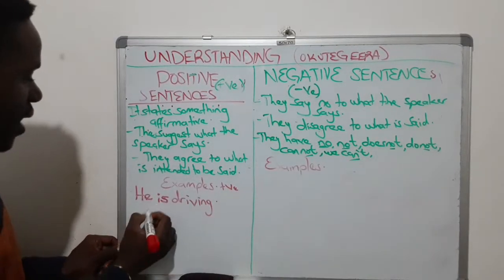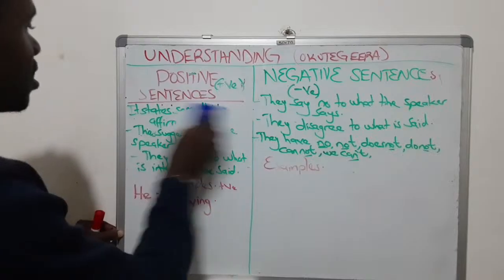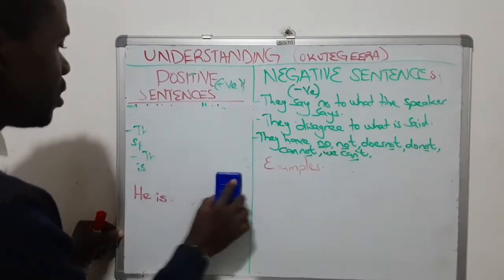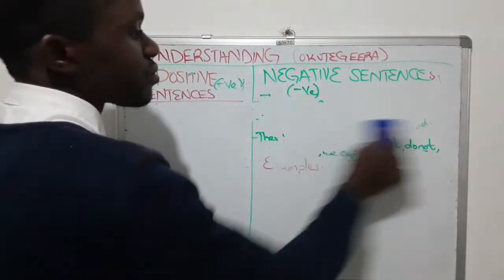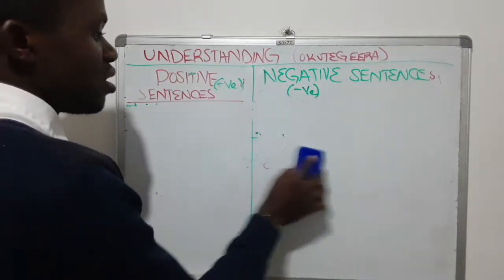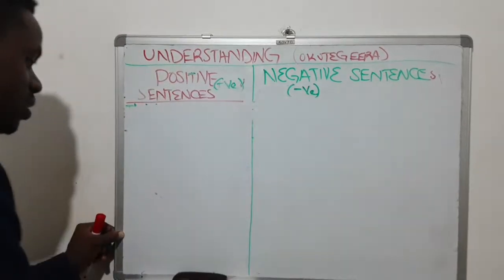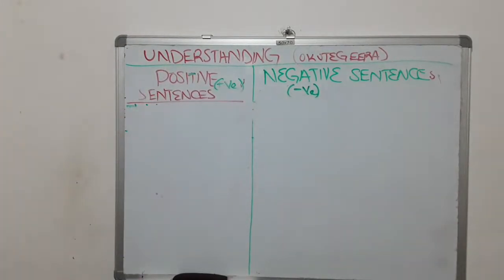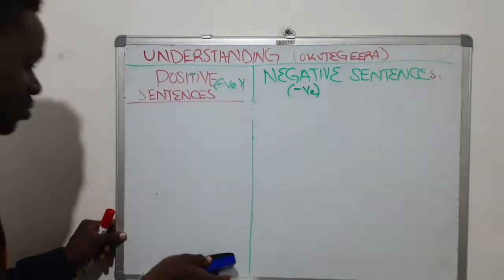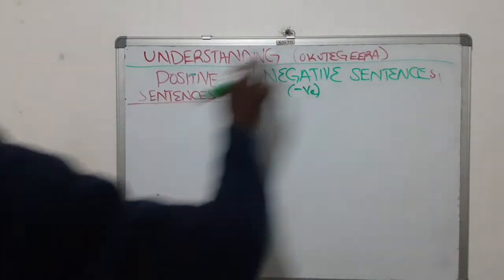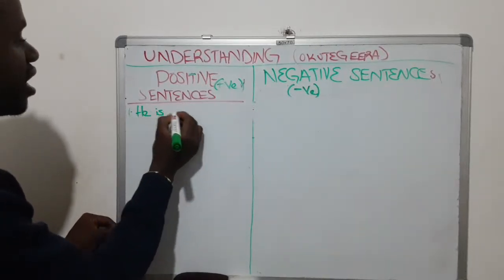Ye ali kuvuga oba ali. Let me rub off here such that you can clearly see the examples very well. Wano. Sanguleko wano such that ongera okulaba kikyemba ngezaako okwogera. Okay, so to give a positive sentence, let's have an example. He is driving. Tuli mu kuyiga leero positive and negative sentences. So example number 1, he is driving.